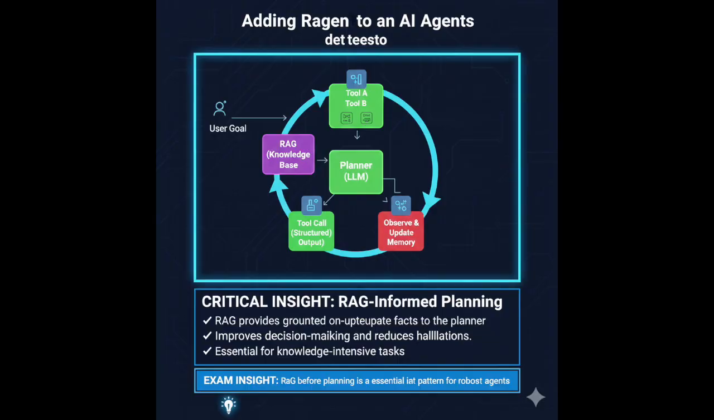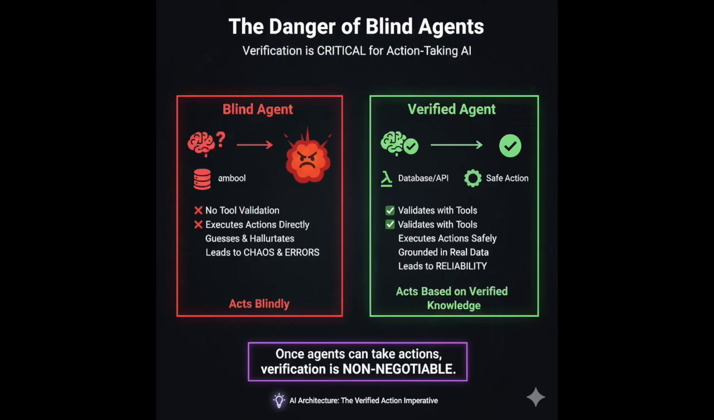Add RAG to the agent. Day 19 is where everything finally clicks together. This is the moment AWS checks whether you understand the difference between an agent that acts blindly and an agent that acts based on verified knowledge. Because once agents can take actions, being wrong is no longer just embarrassing, it's dangerous.